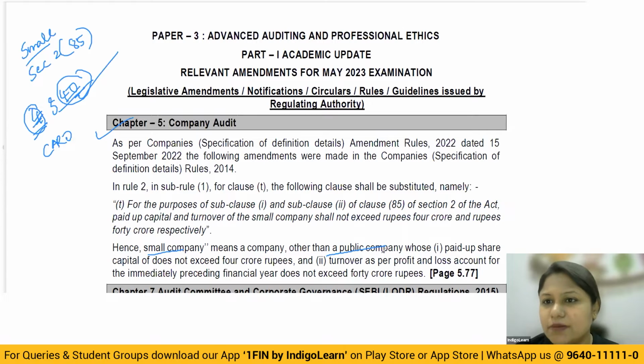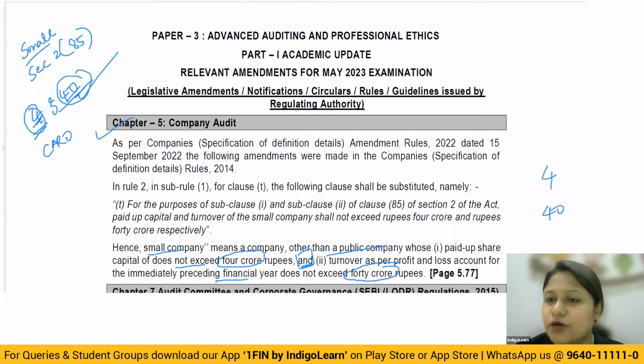Correct? Be it small company, be it Section 8 companies, be it a company as a holding company of some other company, or subsidiary companies. These companies can never be considered to be what? Small companies, correct? So basically, companies other than the public companies whose paid up share capital does not exceed 4 crore rupees, obviously a cumulative condition, and turnover as per the profit and loss account for the immediately preceding financial year does not exceed 40 crore. Correct? So here the limit is 4 and 40.